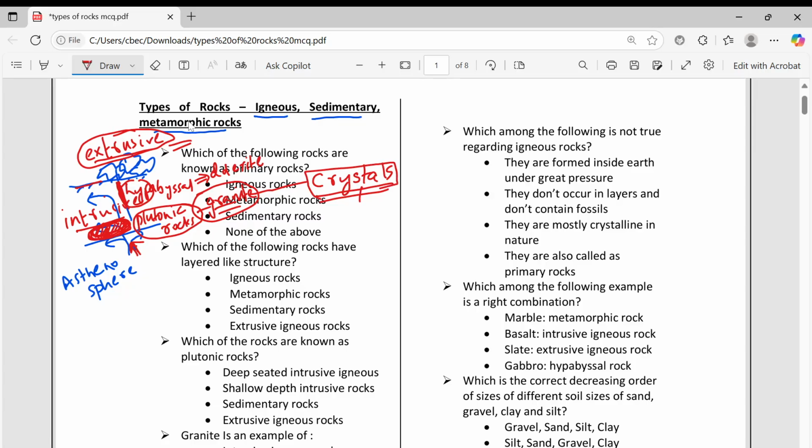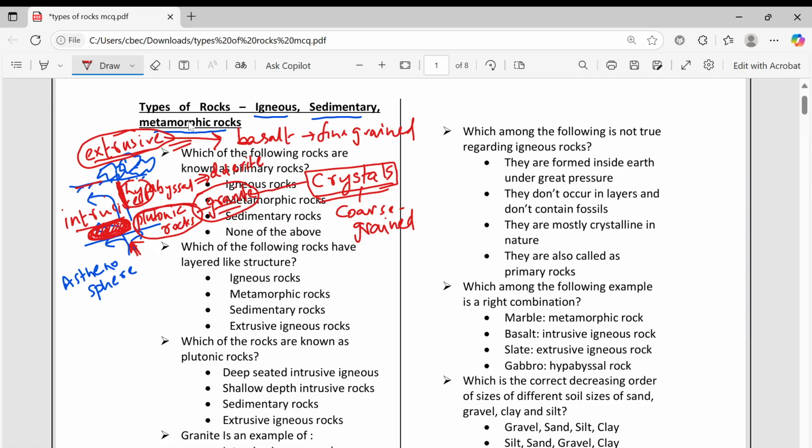Thus granite is coarse grained, which means it has large crystals. If you take an extrusive rock, for example basalt, it is fine grained, and you will not find any crystals.